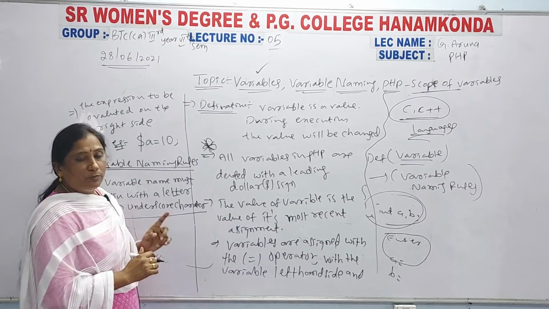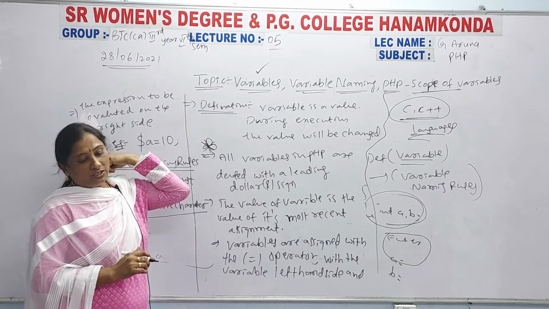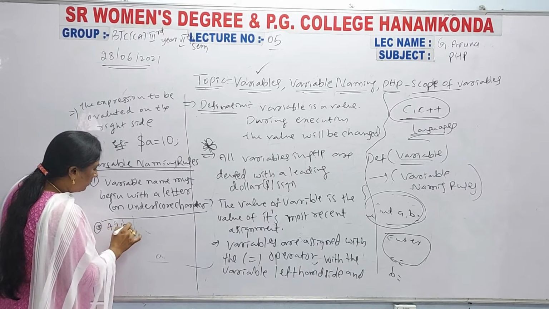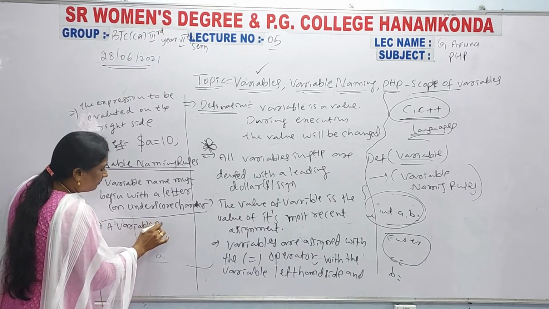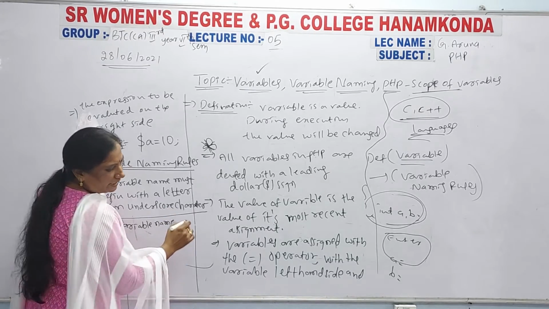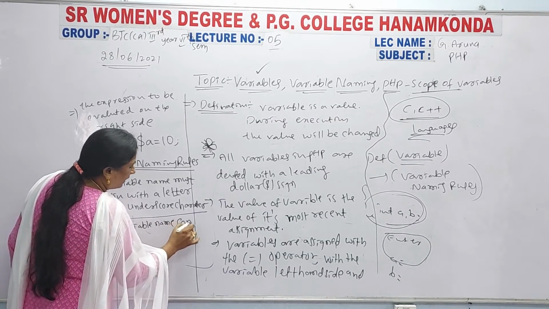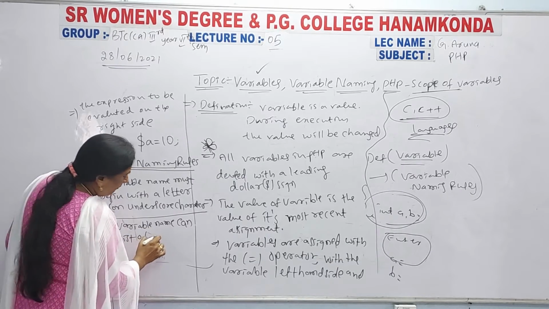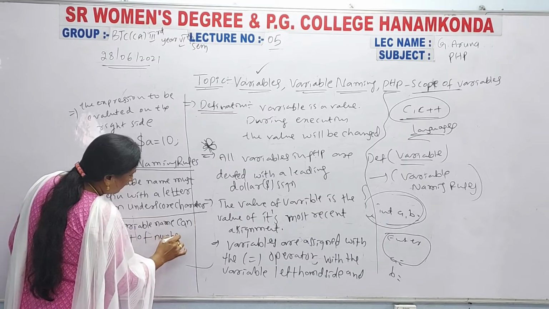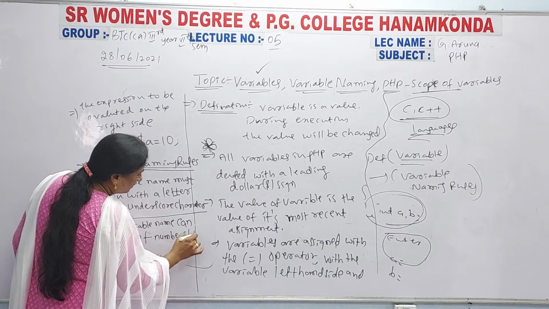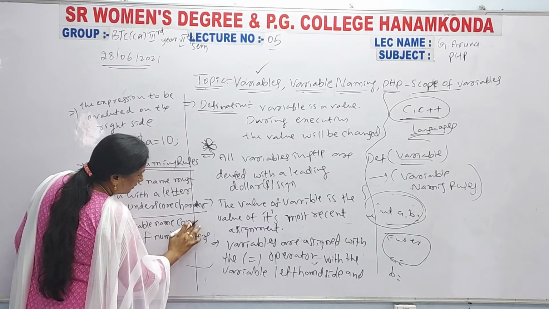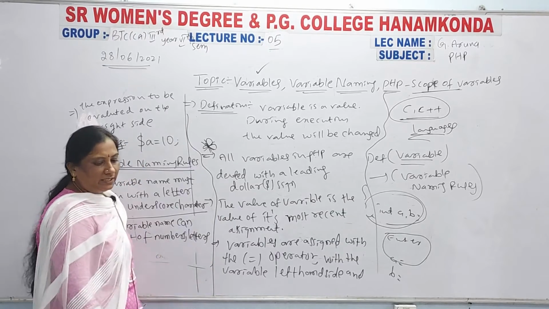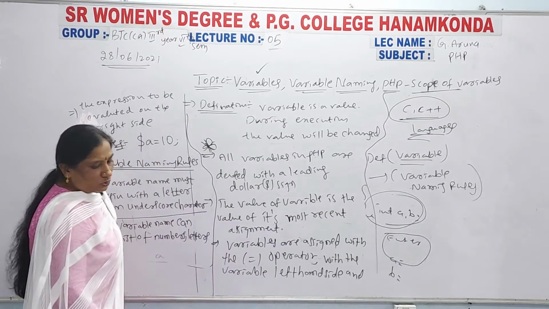You remember this point, this is very, very important. So here, the second point: a variable name can consist of numbers, letters, numbers and letters, and underscores.